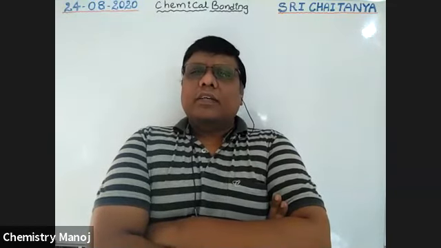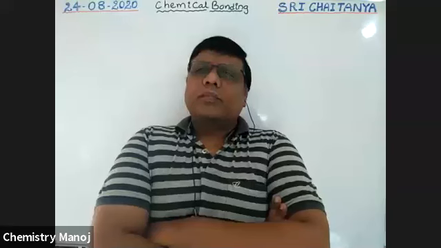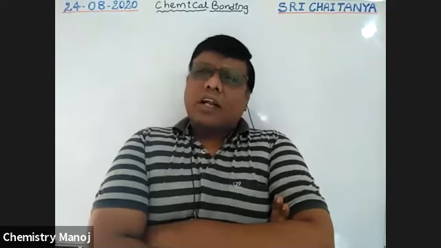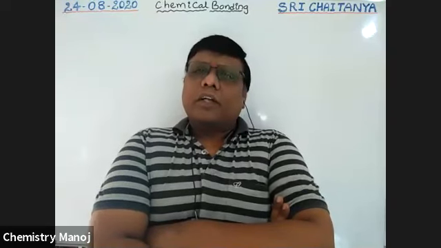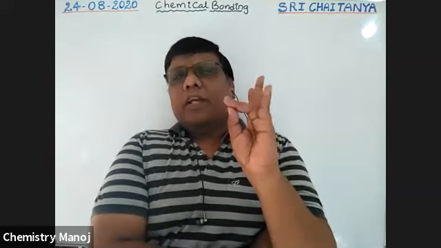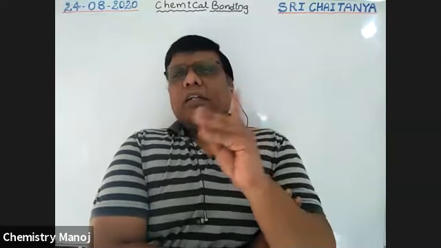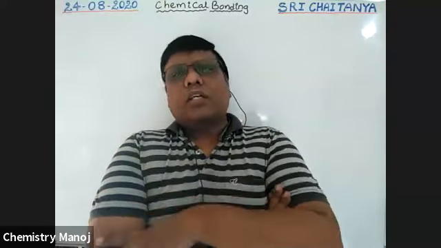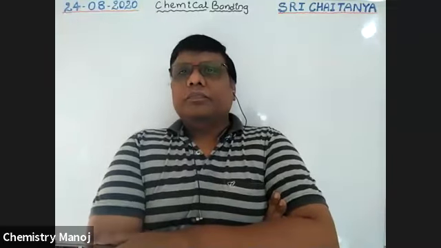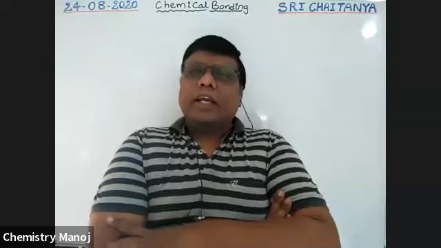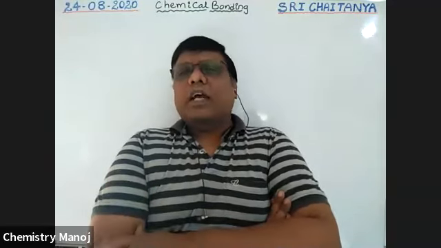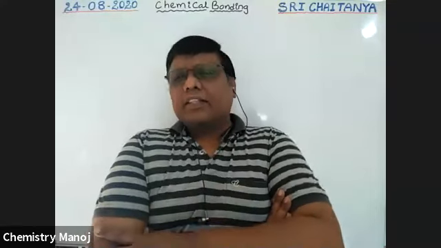That is the noble gas elements: helium, neon, argon, krypton, xenon, which sometimes form compounds. Mostly helium, neon and argon stay in an uncombined state. They are stable in themselves and don't combine with any others. They have inert behavior, so they are called inert gases.